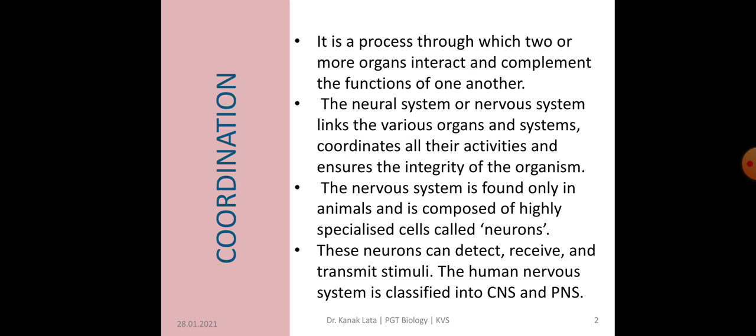This neural or nervous system is only present in animals, that is composed of special cells, and these special cells are called as neurons or nerve cells. These neurons are responsible for detecting, receiving, and transmitting stimuli. The human nervous system is classified under two headings, that is central nervous system and peripheral nervous system.